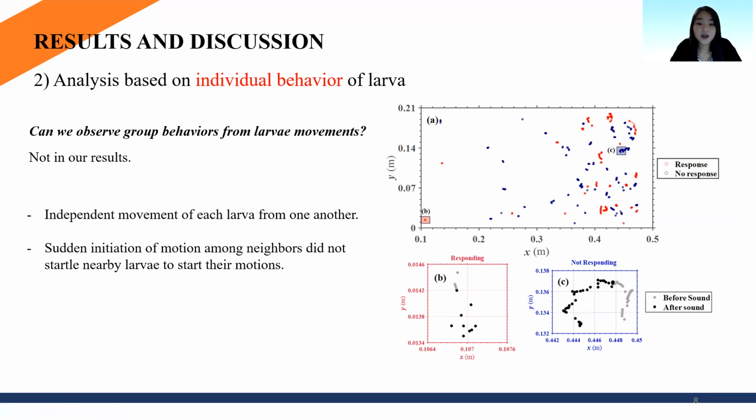In addition, we analyzed whether there are any group behaviors observed as a response to sound. The figure on the right shows trajectories of every larva detected in the image during the entire experiment duration at the 700 Hertz condition. We can observe that movement of each larva was independent from one another, and sudden initiation of motion among neighbors did not startle nearby larvae to start their motions as well. Thus, we can conclude that the sudden change in motion near the tone frame purely results from each larva acknowledging the sound and their decision on how to react to the sound.